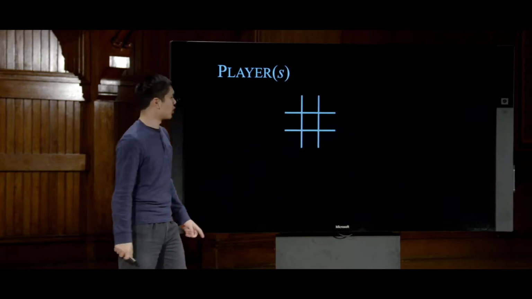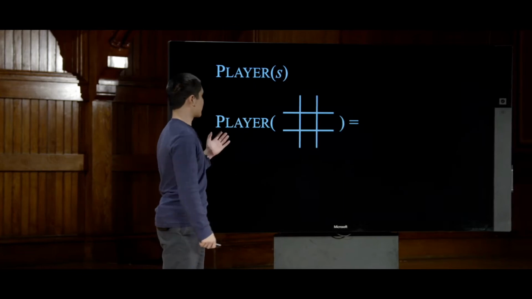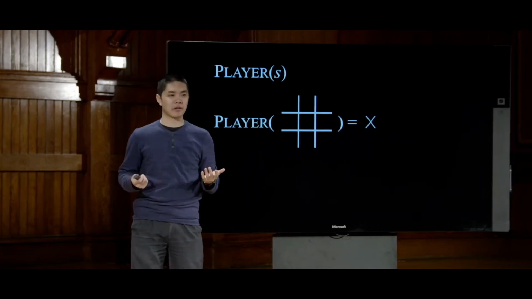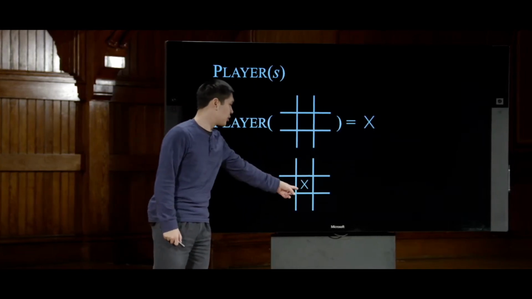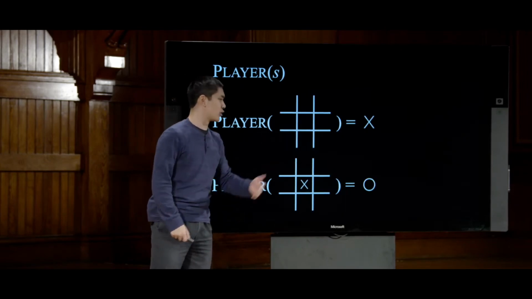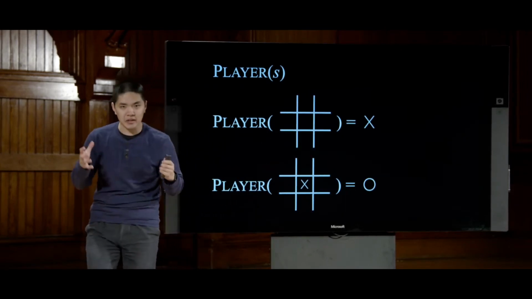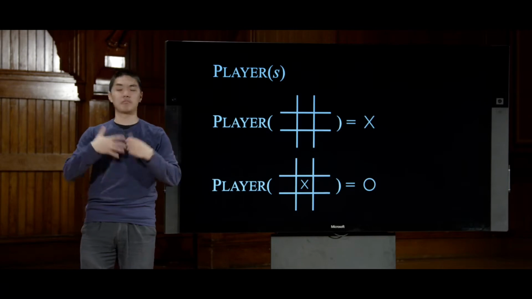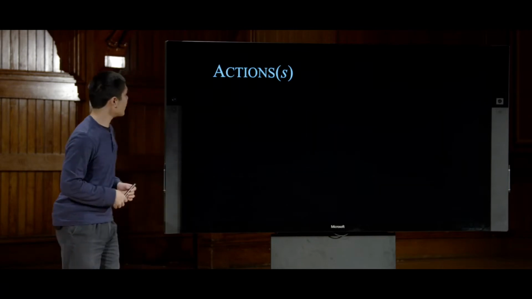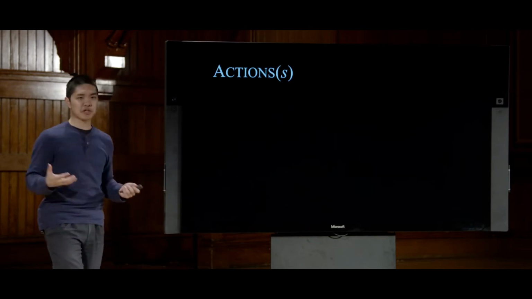Assuming X makes the first move, if I have an empty game board, then my player function is going to return X. And if I have a game board where X has made a move, then my player function is going to return O. The player function takes a tic-tac-toe game board and tells us whose turn it is. Next up, we'll consider the actions function.